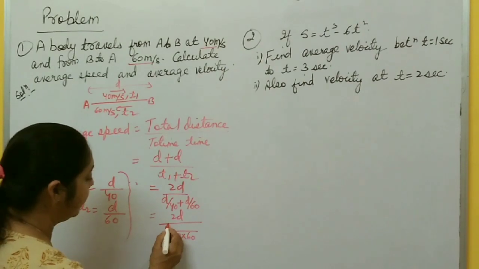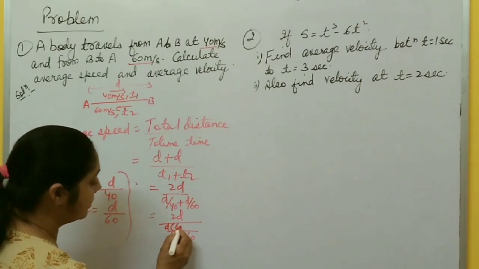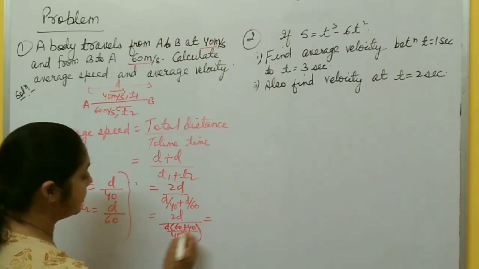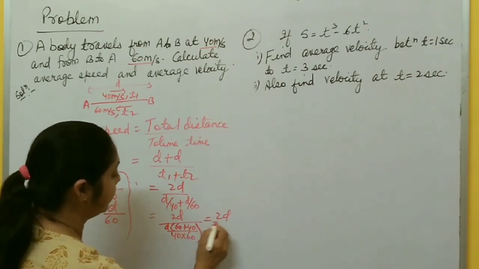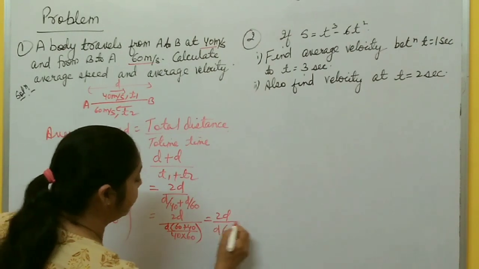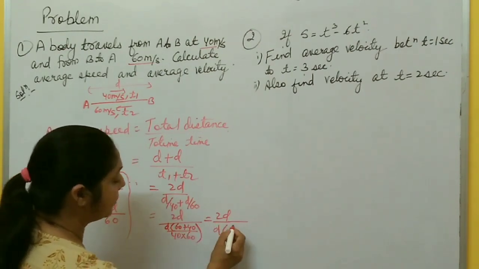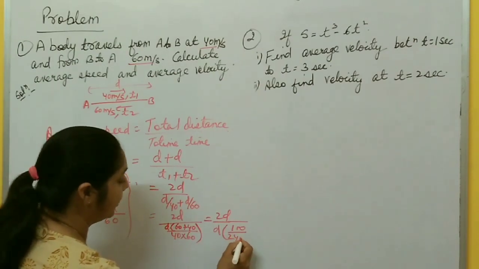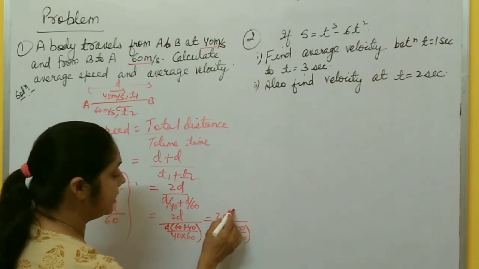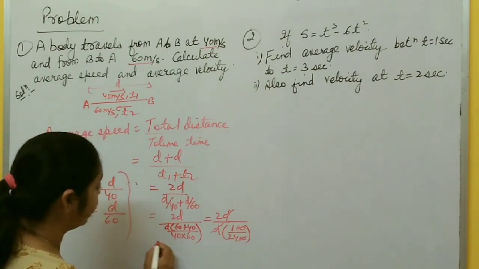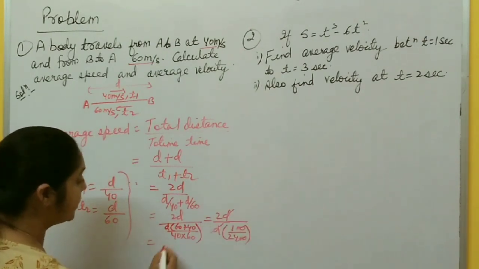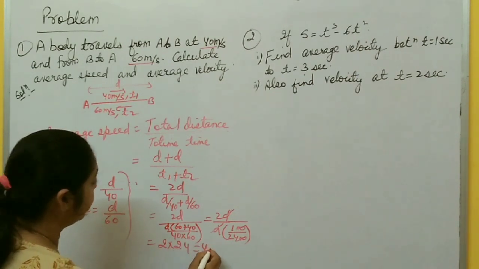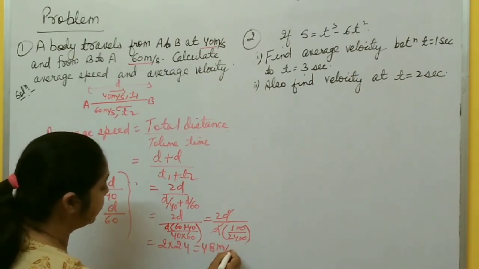You take D common here. This side becomes 60 plus 40, right? So it becomes 2D by D times (60 plus 40) over 40 into 60. When you solve this, 60 plus 40 is 100, divided by 60 into 40 is 2400, right? The D's cancel, the 00 cancels. It becomes, this 24 goes in the numerator, 2 into 24, so it becomes 48 meter per second.